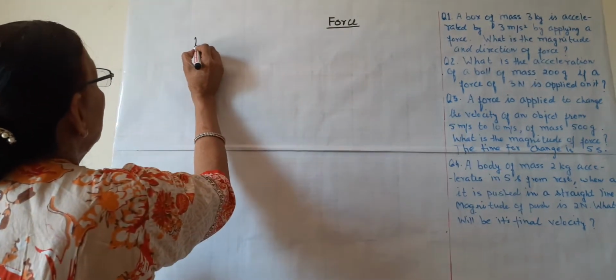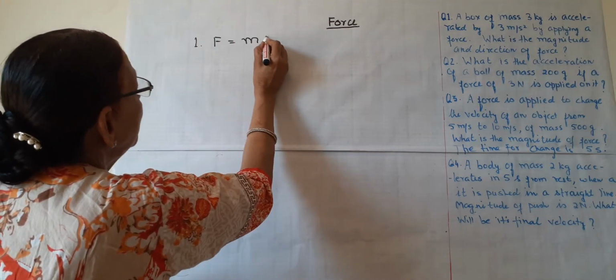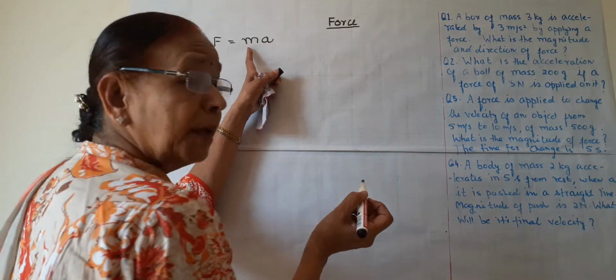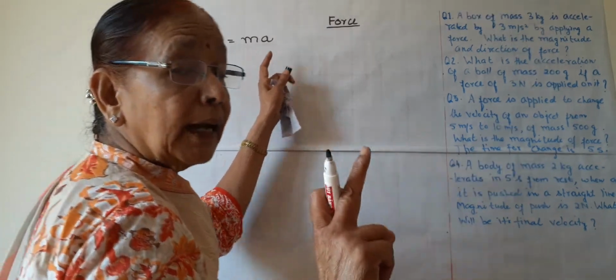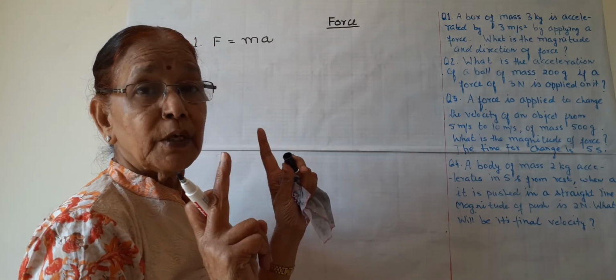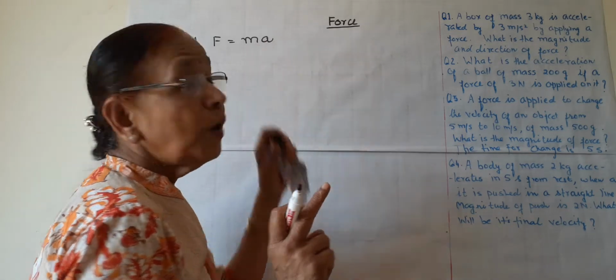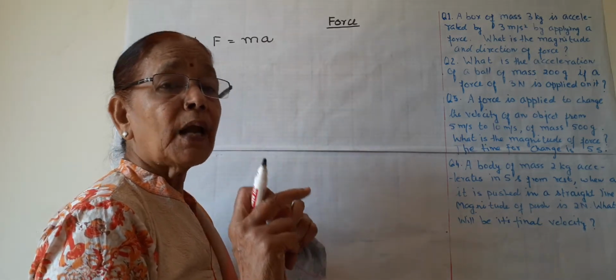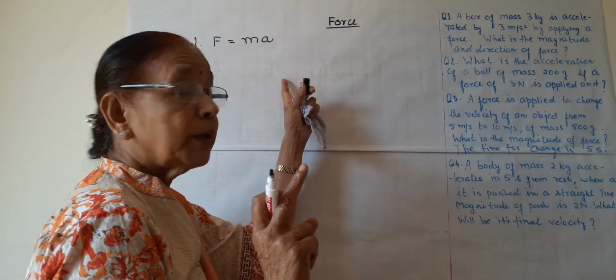So first of all, we will write the formula of force. F is equal to ma, where m is mass in kilograms. Remember, the SI unit of mass is kilograms, not grams. So if grams is given, then you have to convert those grams by dividing by 1000 to kilograms.